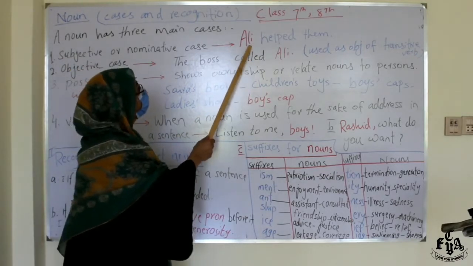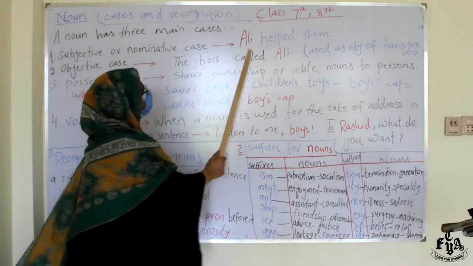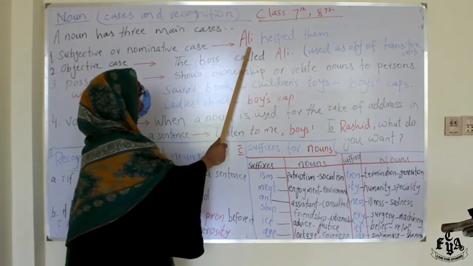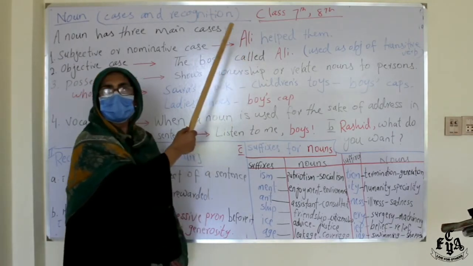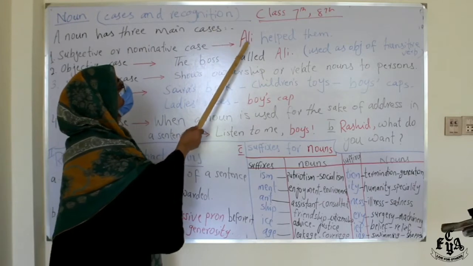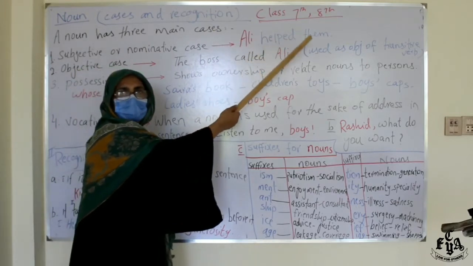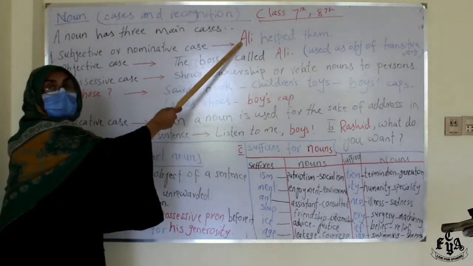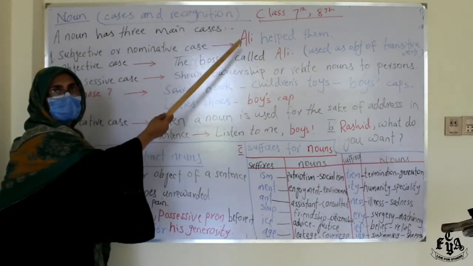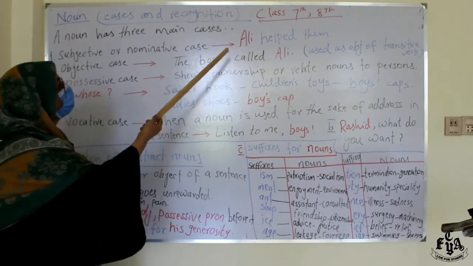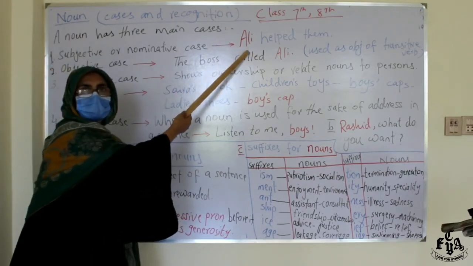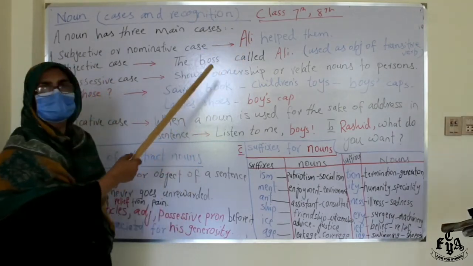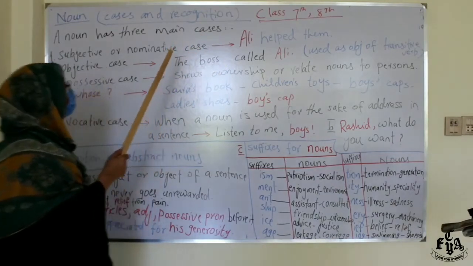Like here you can see, Ali helped them. Ali is a noun, a proper noun, and it is the subject of the sentence. As we always have the order for a sentence: subject, verb, object or complement. So the subject is always either a noun or a pronoun. When we start pronouns, you will replace this by he. Ali will be replaced by he. So noun and pronoun go side by side. Their cases and types are almost the same.